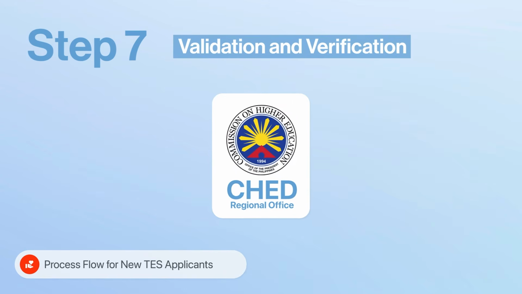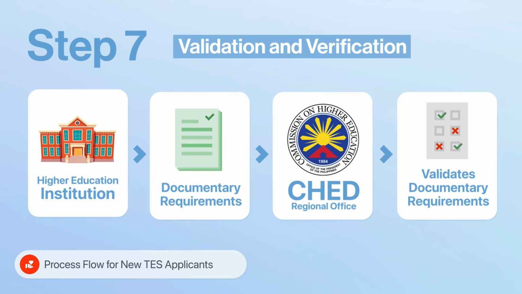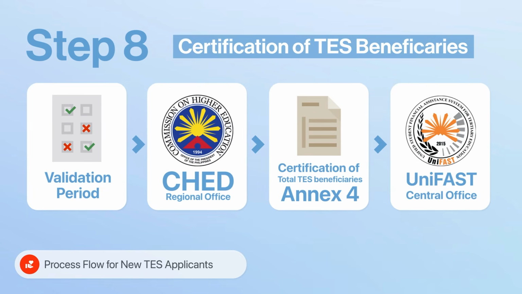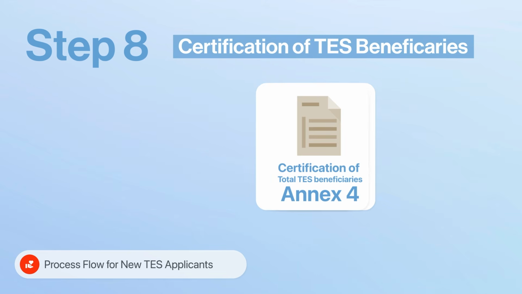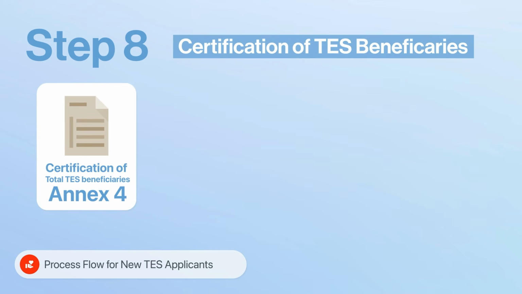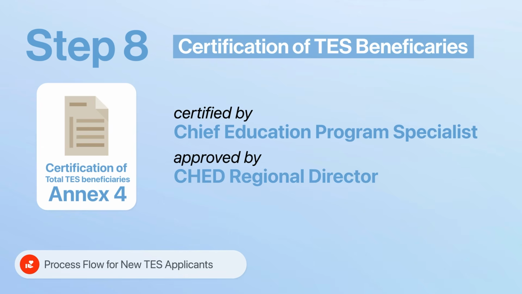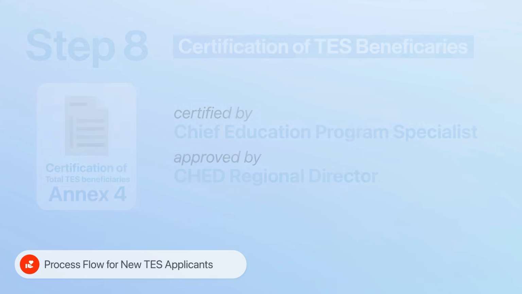Step 7. The CHED Regional Office verifies and validates the documentary requirements submitted by HEIs to identify new TES grantees. Step 8. After the validation period, the CHED Regional Office submits to UniFAST Secretariat the certification of total TES beneficiaries or Annex 4, certified by the Chief Education Program Specialist and approved by the TED Regional Director.